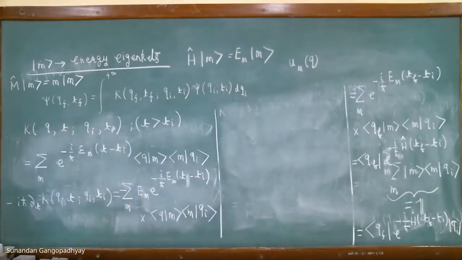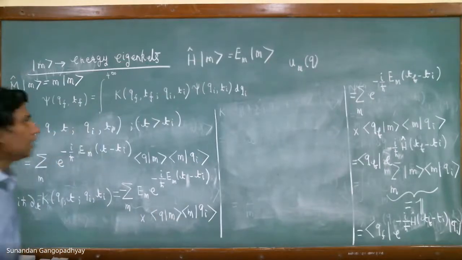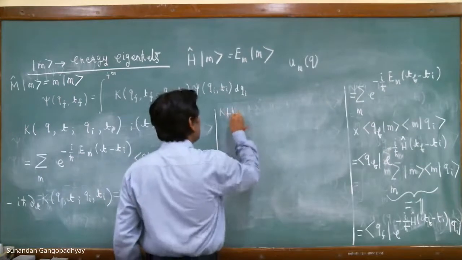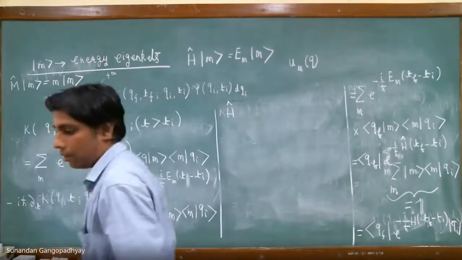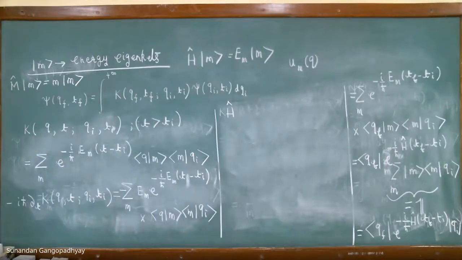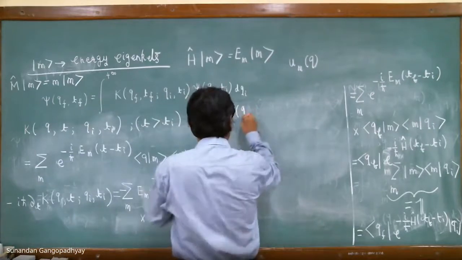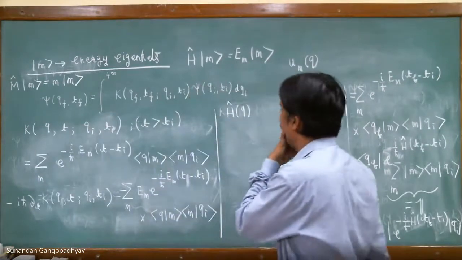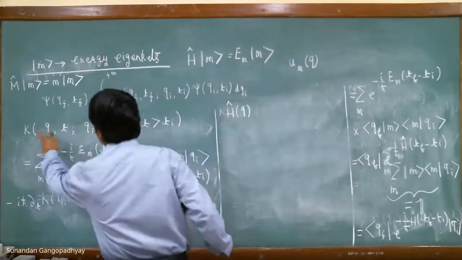So this is the expression for minus i h bar del by del T, K acting on K, which is basically equal to this. Now let us do the following. Let us act with the Hamiltonian on this operator. So if we do that, the Hamiltonian is a function of Q. I just keep it like this, denote this thing.